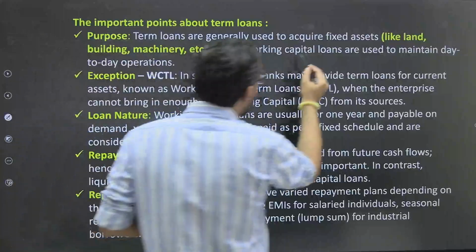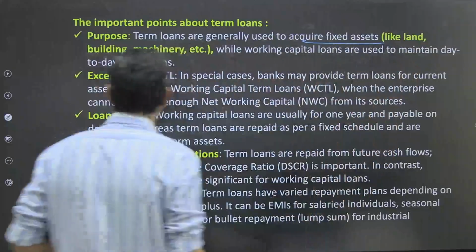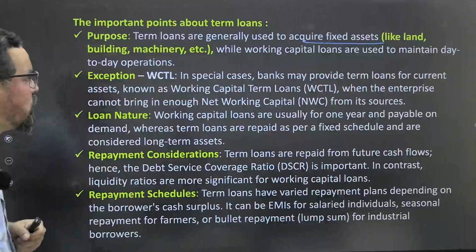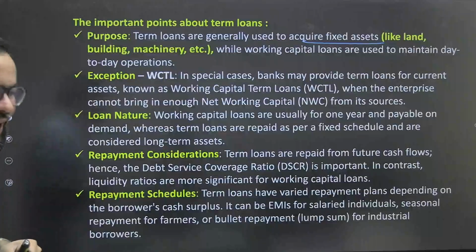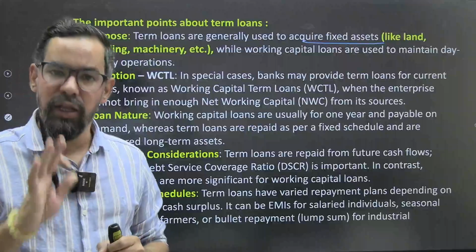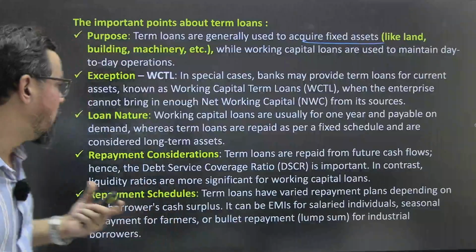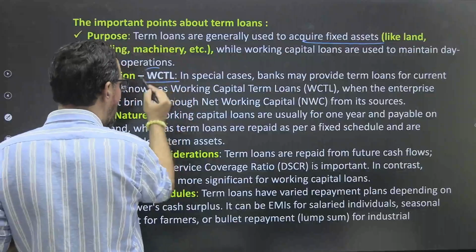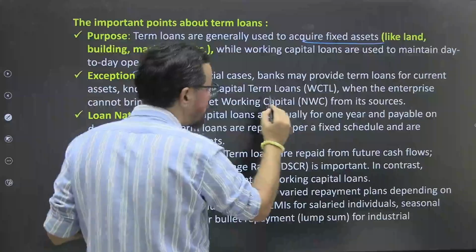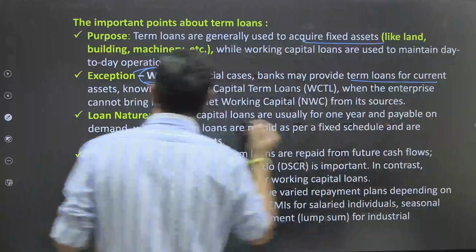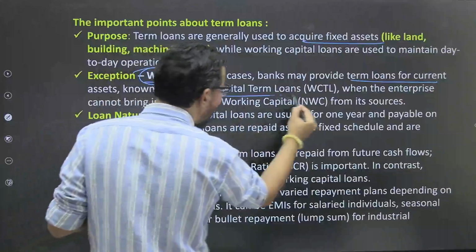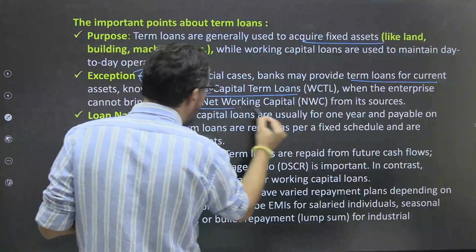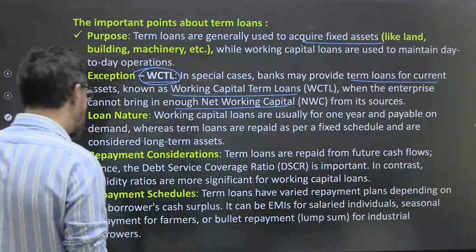Term loans are generally used to acquire fixed assets like property, plants, equipment, machinery, while working capital loans are used to maintain day-to-day operations. And term loans are usually for the long term. This is the core objective. In some cases, working capital term loans are also available. In special cases, banks may provide term loans for the current assets, also known as working capital term loan, when the enterprise cannot bring in enough net working capital from its sources as well.